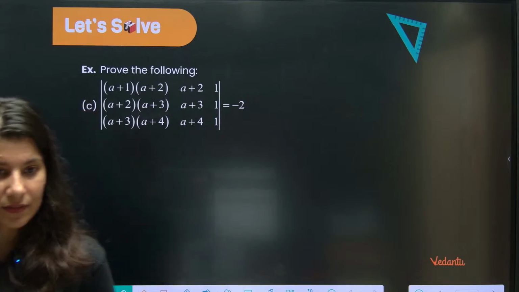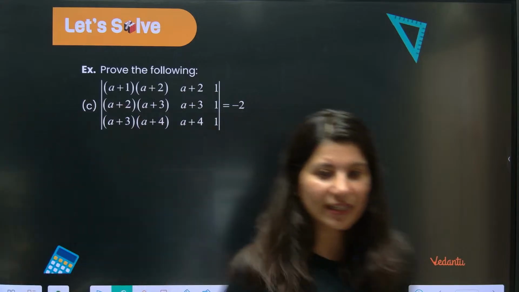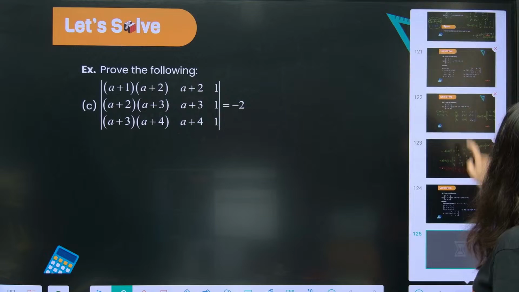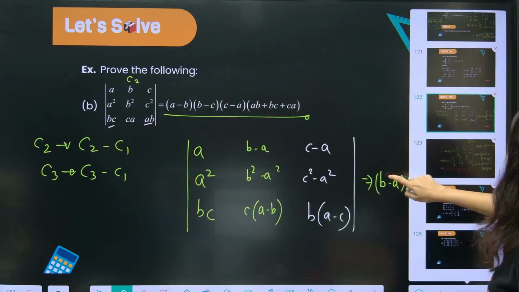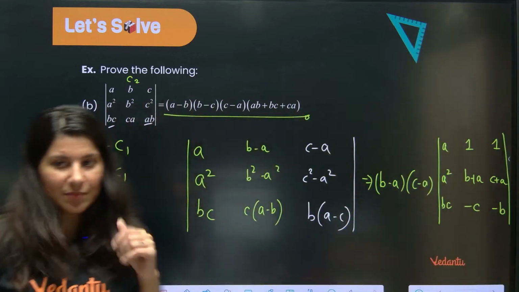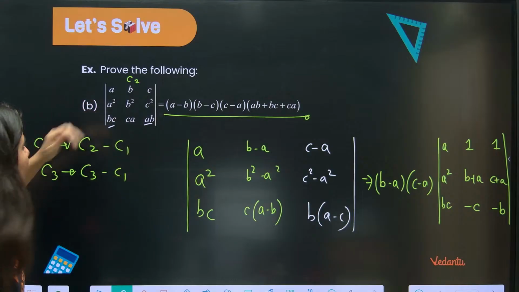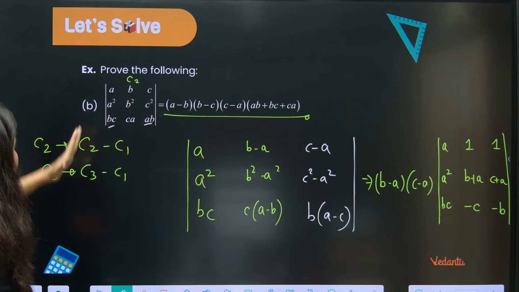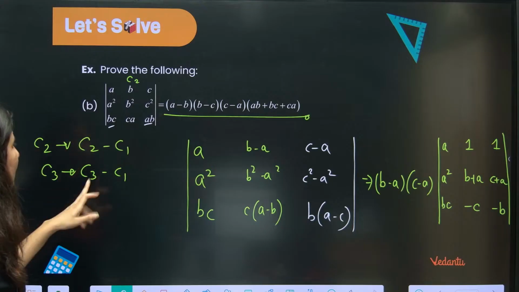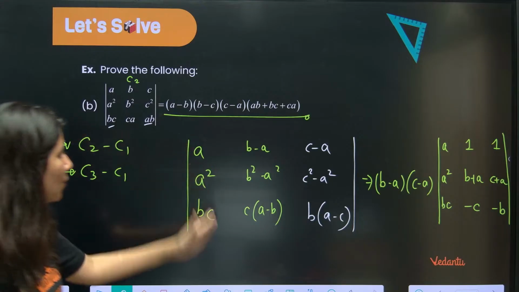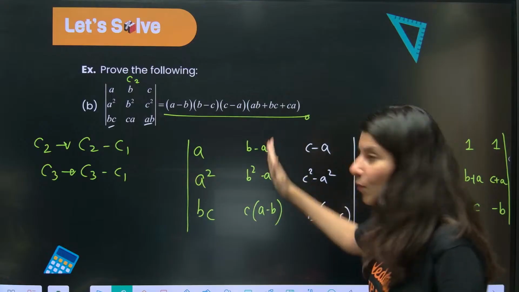Ma'am, where did you take that A common? Yes, I'll go back and tell you. See, this was the question. Let me conclude this question. And the very first thing is C2 goes to C2 minus C1, C3 goes to C3 minus C1. The moment we did that, we realized that from column number 2, B minus...